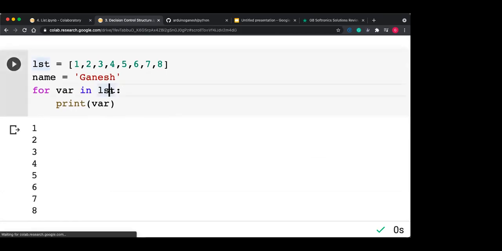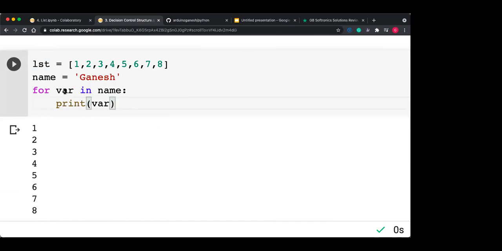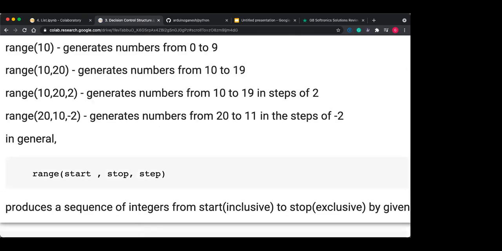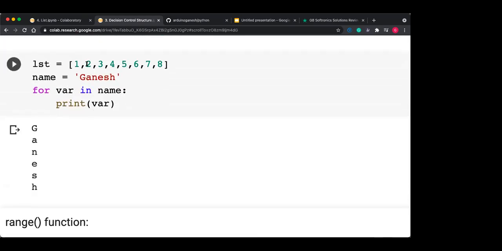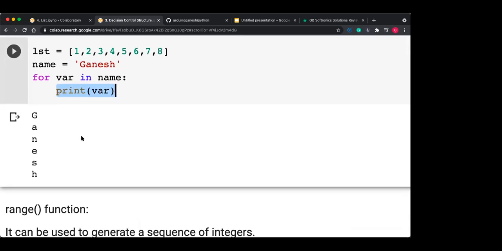Okay, so instead of a list you can use a string also. So your for loop can be used to iterate over the string, so you can get individual characters there. First var is assigned to g, the second time var is assigned to a, third time var is assigned to n, like that. So for every character present in this string Ganesh, var is assigned: g first, then a, then n, then e. So we can perform some operation on an individual character also. Are you getting this for loop?